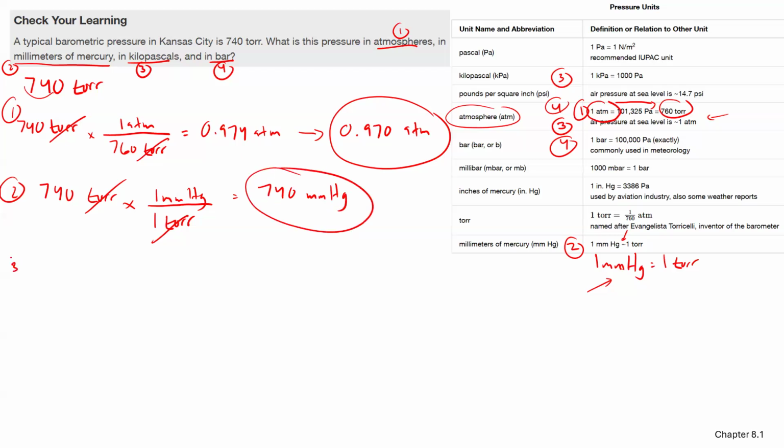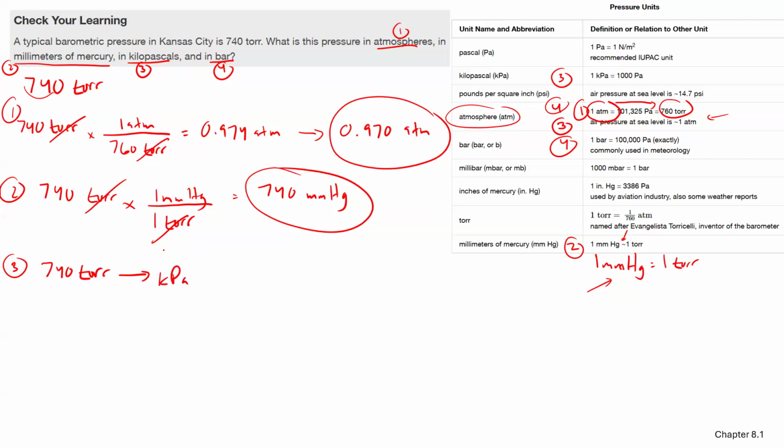All right. Part 3 of this question: kilopascals. Well, if you look, we do not have a conversion for kilopascals. So let's write this out. I like doing it this way if I have a two-part conversion. I'm trying to go from 740 torr to kilopascal, kPa.